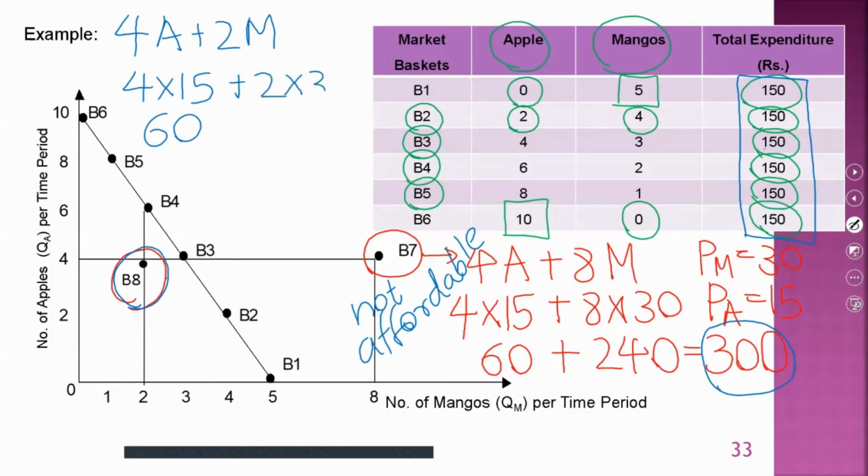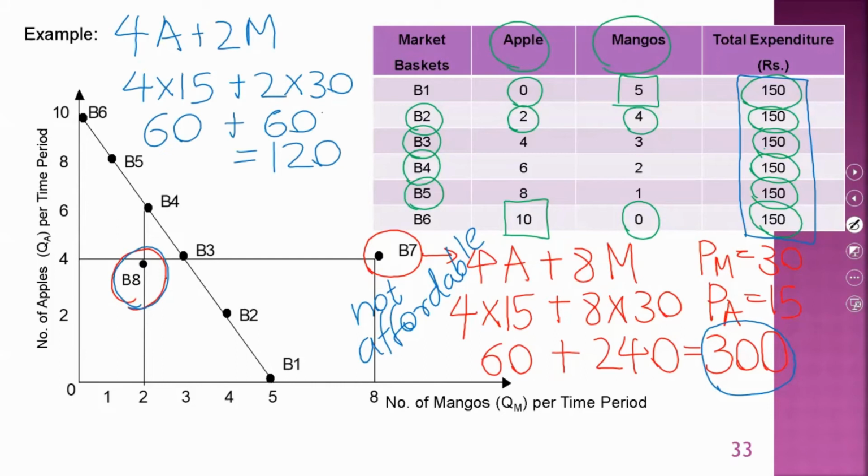Cost on mangoes will be 2 into 30, again 60 rupees. So in total, the person has to incur a cost of 120 rupees to purchase 4 apples and 2 mangoes to consume at point B8.